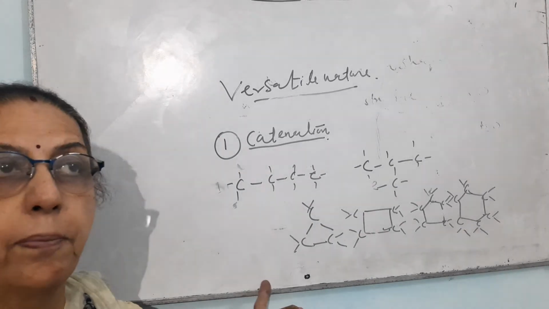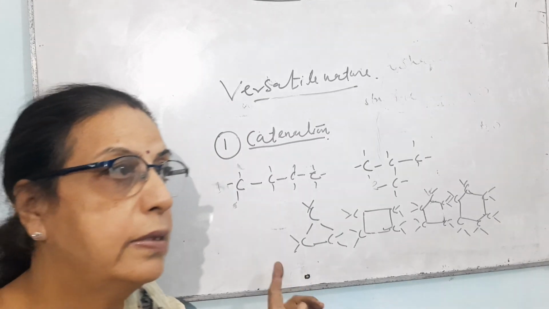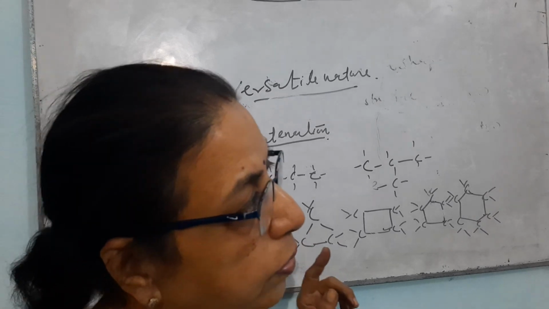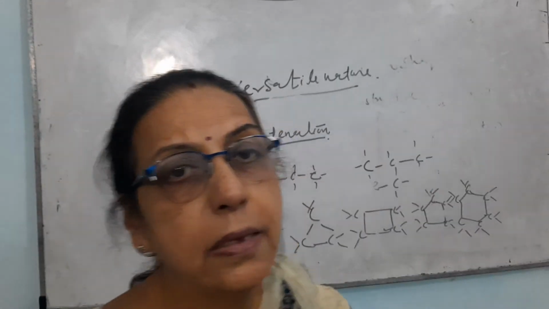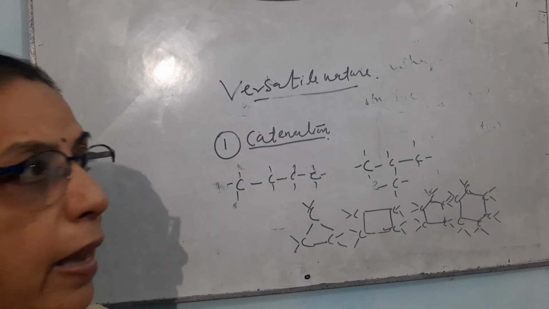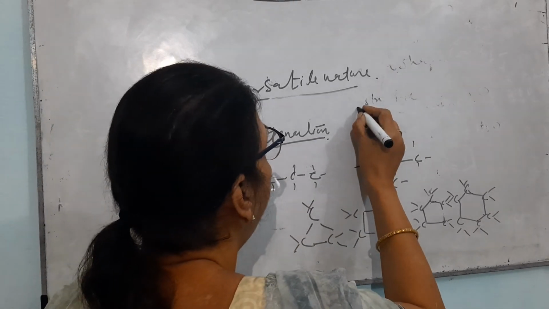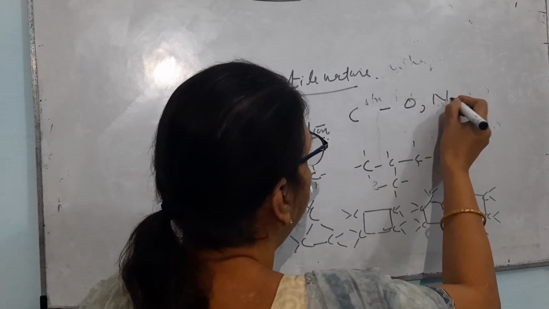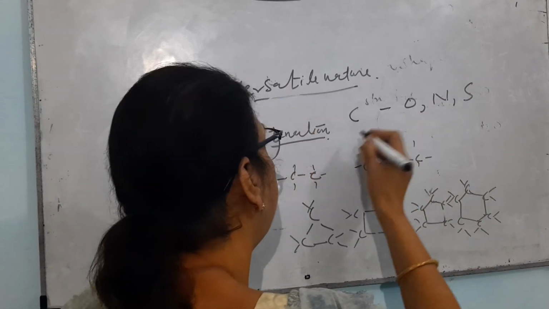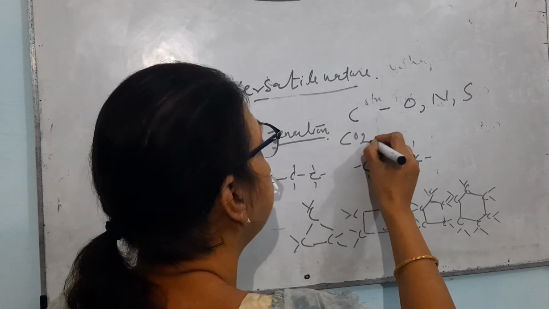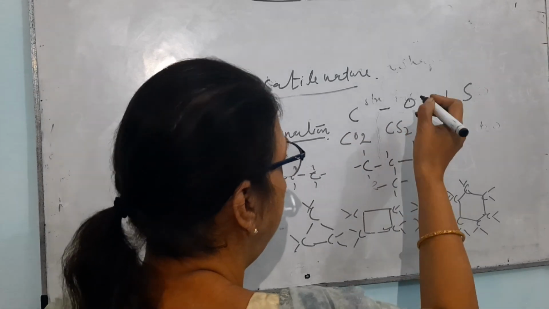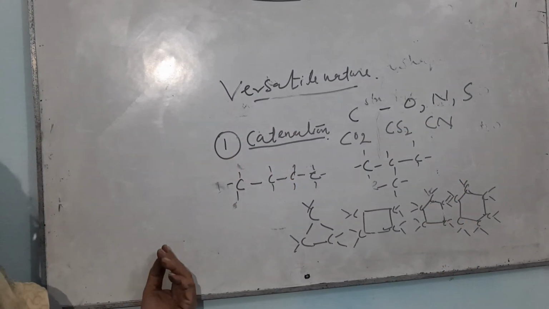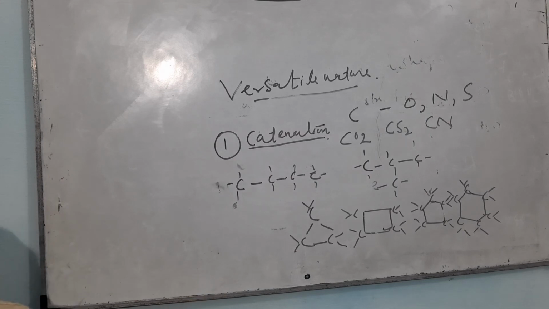Now, the first property of carbon is catenation, that it can combine with carbon of its own type. But it is not necessary that it combines with carbon only. It can combine with oxygen, nitrogen, and sulfur. I can give the examples: carbon dioxide, carbon disulfide, then cyanide. There are so many examples which can be given. So it can make a large number of compounds.